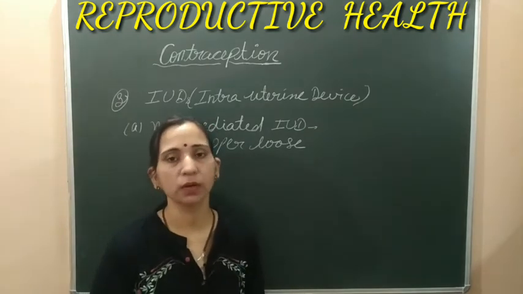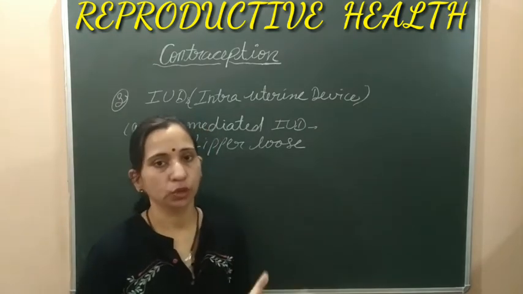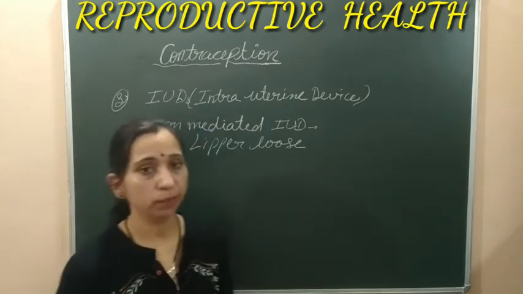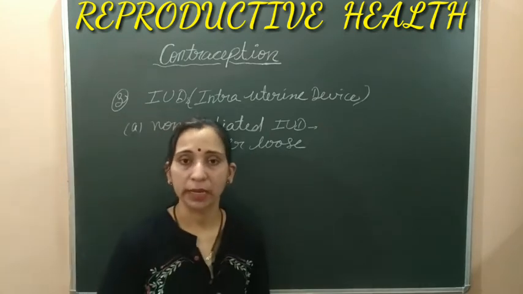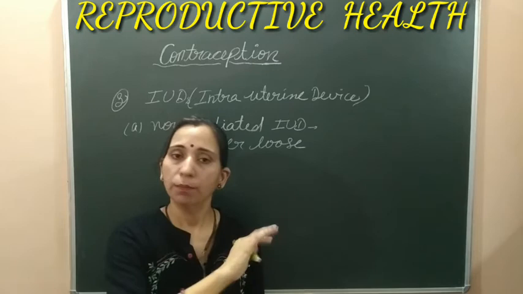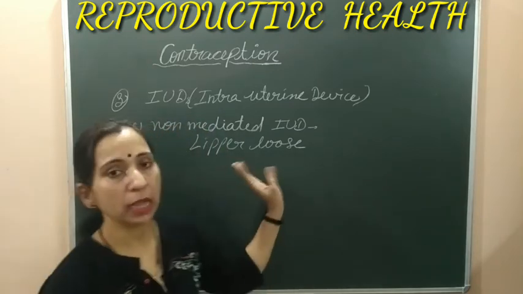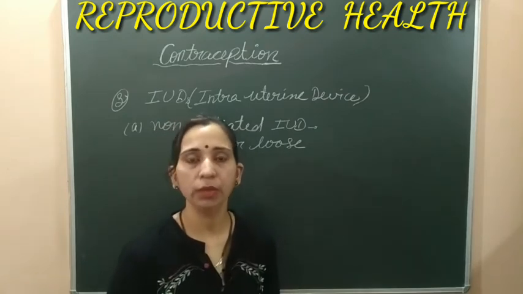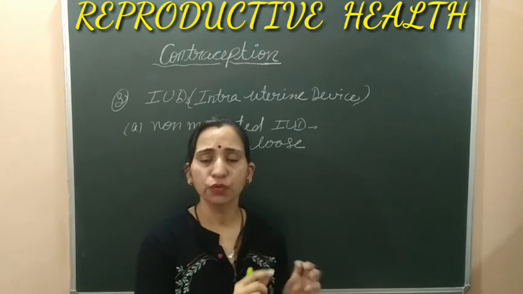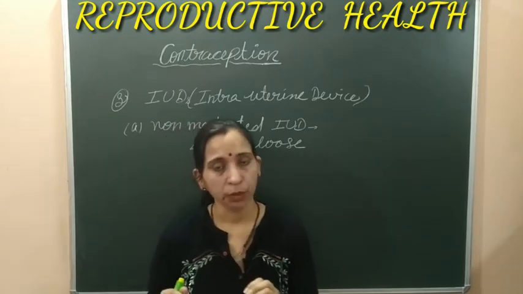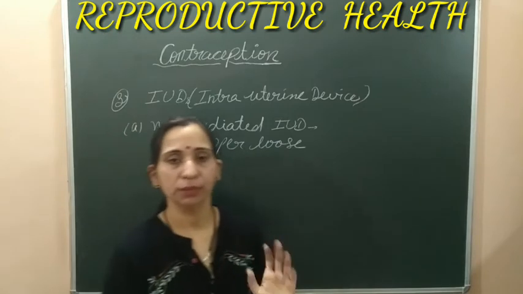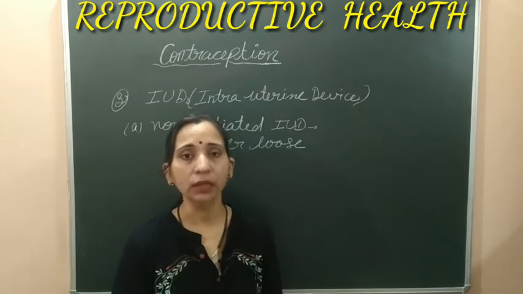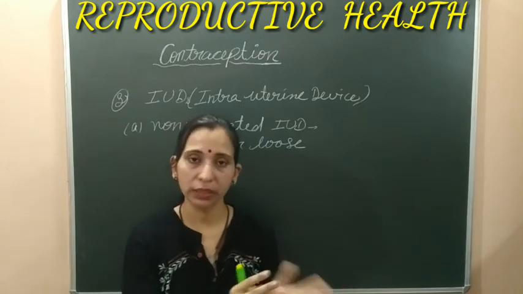They decrease the sperm motility. Means जो sperm की movement है, sperm की जो motility है जिसके through sperm move करके जा रहा है, but that can be decreased by using these IUDs. We know that during one ejaculation, millions of sperms are inserted into the female vagina. Out of these, only few sperms are able to reach the egg, because the motility of these sperms is affected by some chemicals, some barriers which are present in the female reproductive tract. They avoid the movement of these sperms towards the egg, or they kill them.